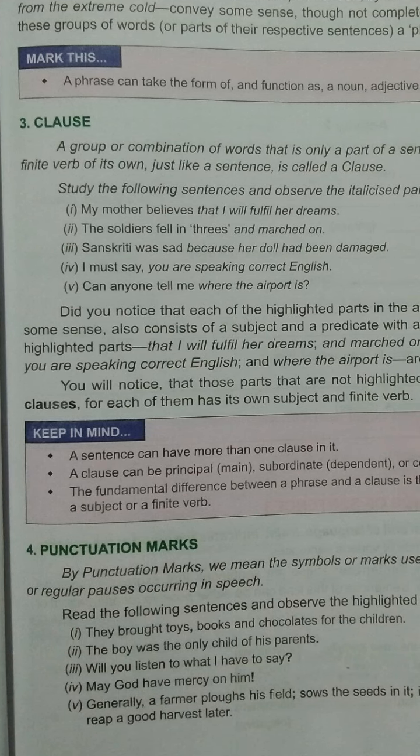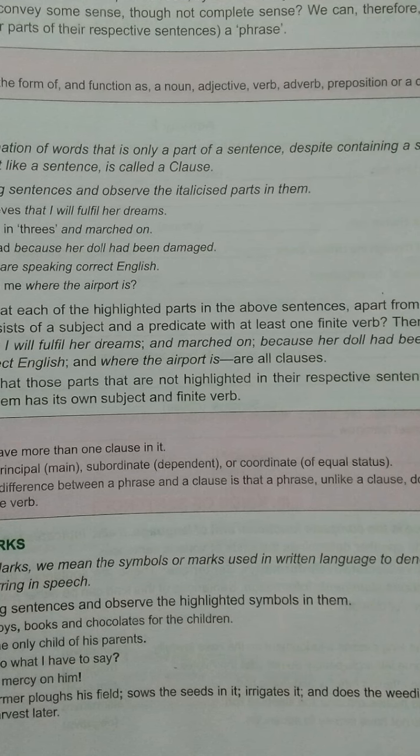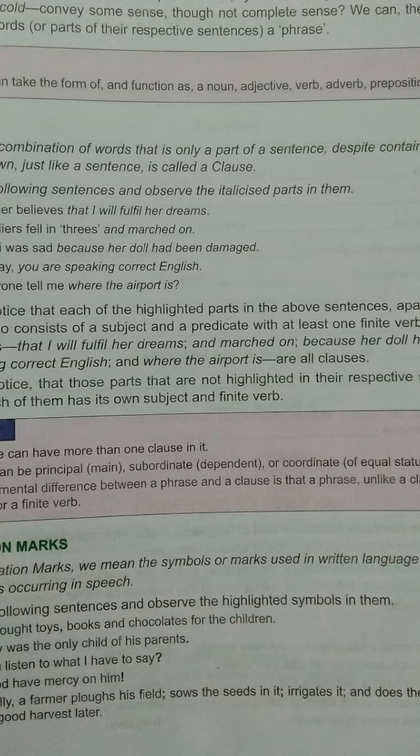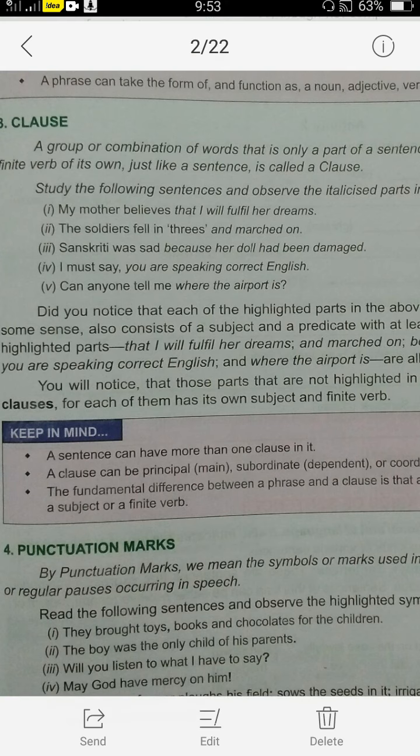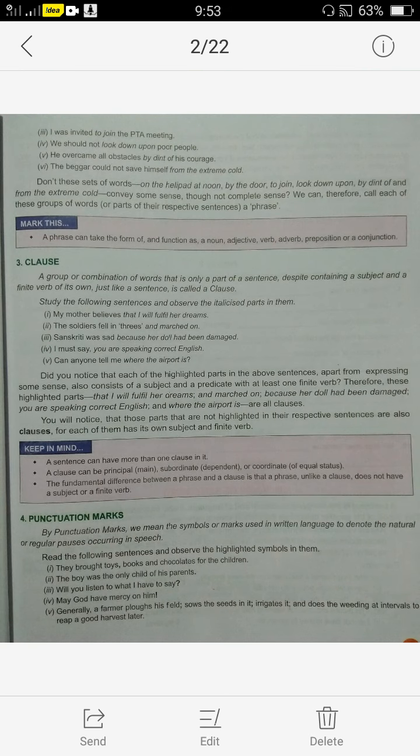At last, punctuation marks. You all know punctuation marks. There are many punctuation marks we use. We use the full stop, question mark, commas, colon, semicolon, dash, hyphen, quotation marks. These are all punctuation marks, you already know. And remember, without punctuation marks a sentence cannot be called a sentence. If there are some meaningful words but without punctuation, even then it is not a sentence, because we have not used any punctuation mark. So these are the four parts of a sentence.